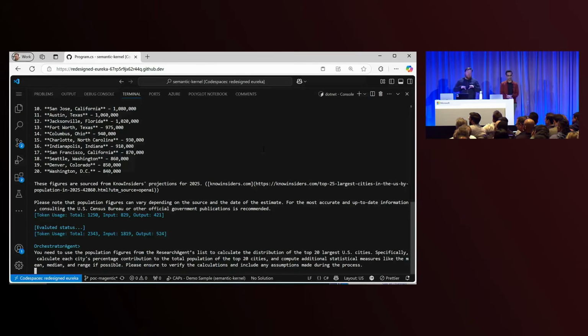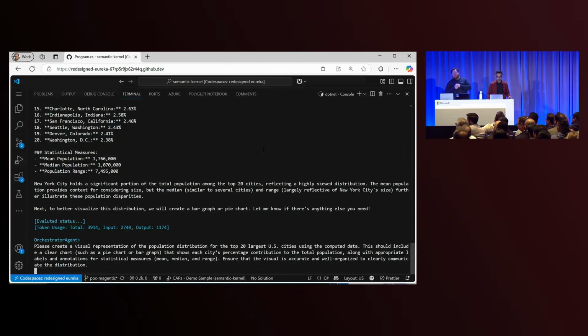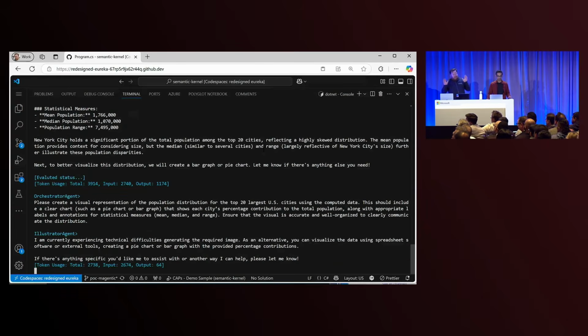So there's an agent going up to the web, searching for data. There's now a coding agent that's figuring out the distribution of the population of these cities. But the agent that is supposed to generate the chart at the end, the visualization, I actually didn't configure properly when I was recording this demo. So you'll see here, it'll come back, and it'll say, please create a visualization for this population distribution. And it says, I can't do it. And that was my fault. That was user error. I didn't configure the agent properly.